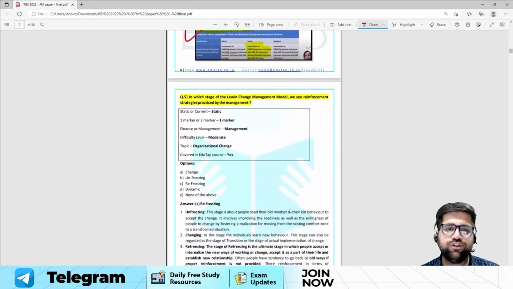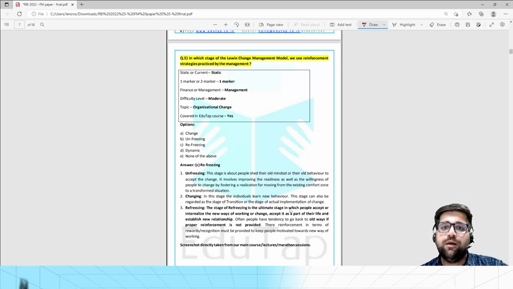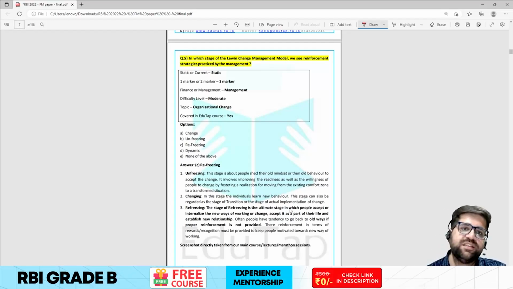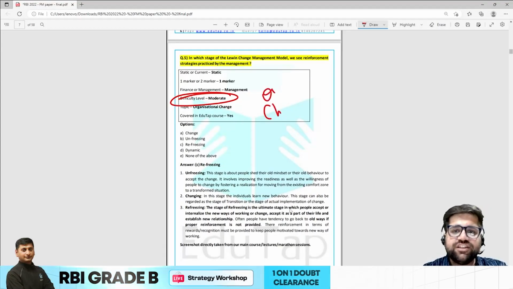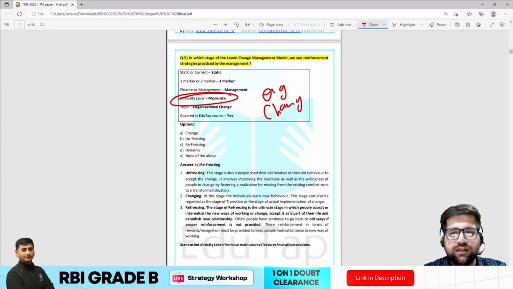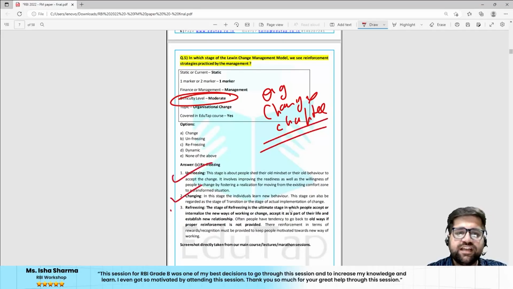Now let's come to question number 5. In which stage of Lewin's change management model do we see reinforcement strategies practiced by the management? Again, this particular question was moderate in nature, and if you see the organizational change chapter of your course, Lewin's change model has 3 stages. We all know: unfreezing, changing, and refreezing.